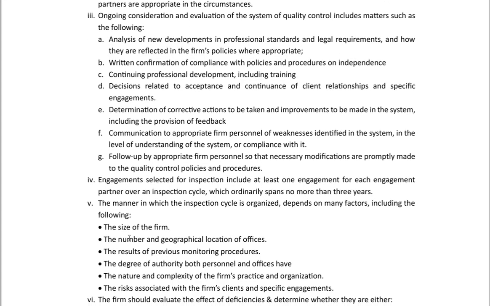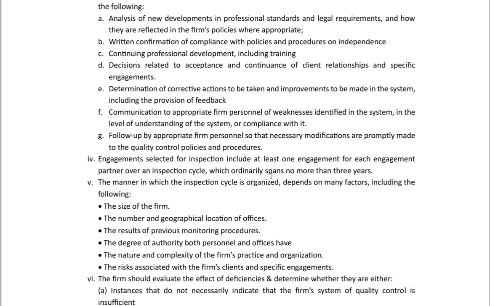Next, engagements selected for inspection include at least one engagement for each engagement partner over an inspection cycle, which ordinarily spans no more than 3 years. I think this can be tested for MCQ. So, one engagement per engagement partner and every 3 years. Not more than three. That's the keyword.